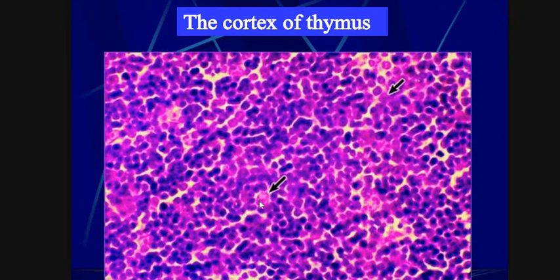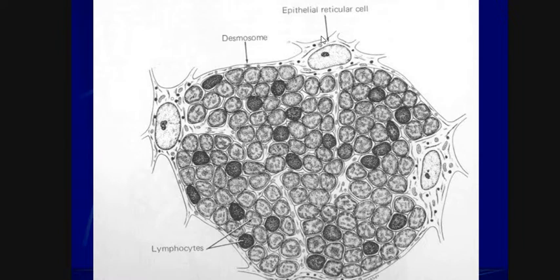Here we can see these are the macrophages. And at some places these are the IL-1. So this is the cortical region of the thymus.